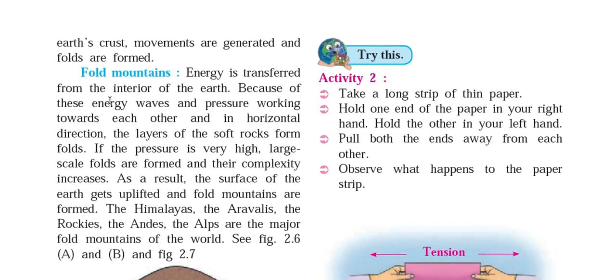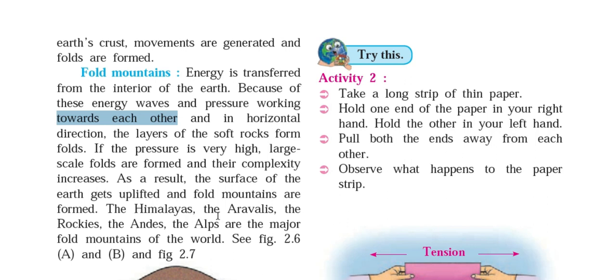Energy is transferred from the interior of the earth through energy waves, and pressure works towards each other. This is very important. In the horizontal direction, the layers of soft rock form folds. If the pressure is very high, large scale folds form and their complexity increases. As a result, the surface of the earth gets uplifted and fold mountains are formed.